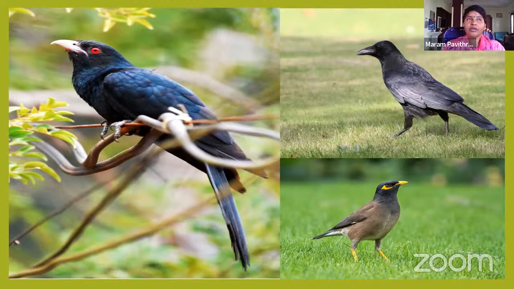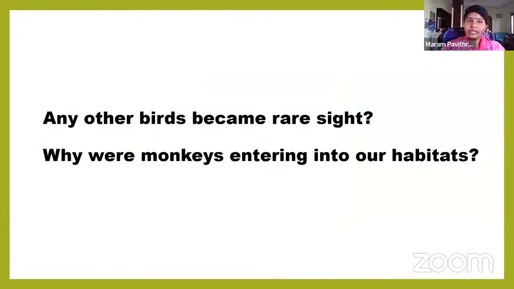Forty years ago, or fifty to sixty years ago, these birds were visible in our native places, in our local areas. But now we are observing them very rarely. Why? Their number is decreasing day by day. They are also in the endangered list. Have any other birds become a rare sight?